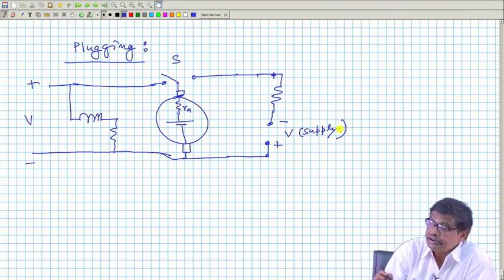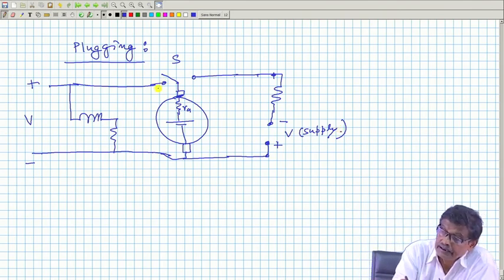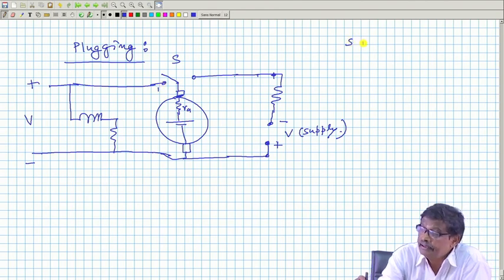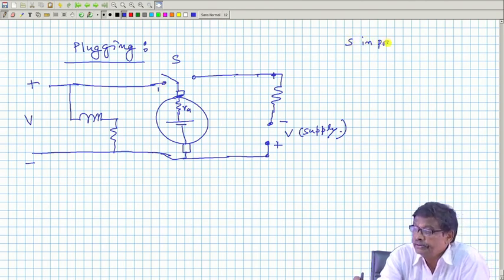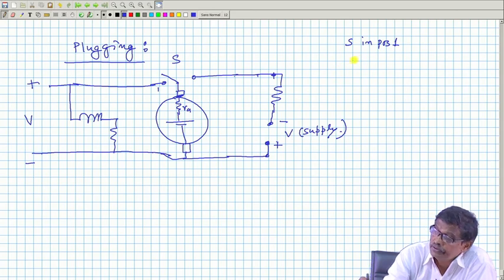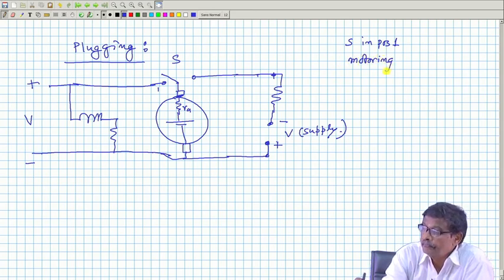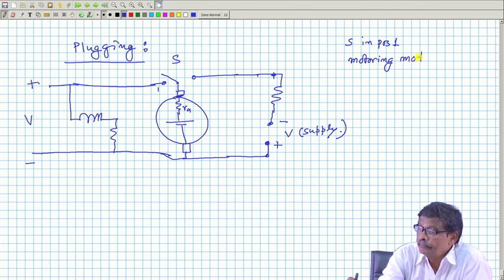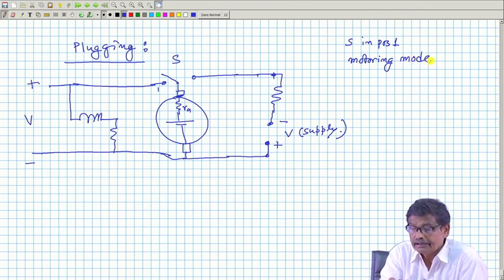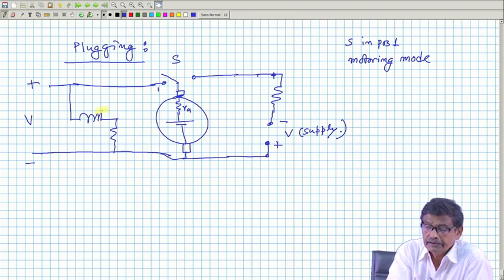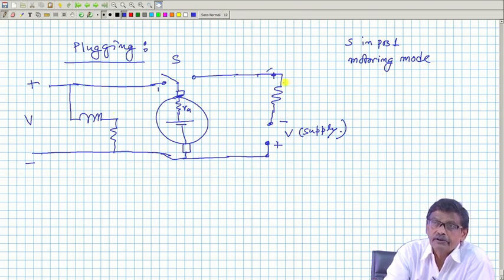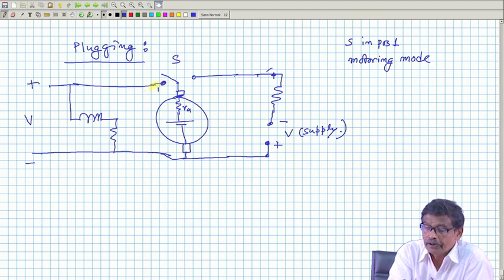Then initially with S in position 1, it is doing motoring mode. At that point, what is the circuit? This part is not there in the circuit, only this one, S is in position 1.